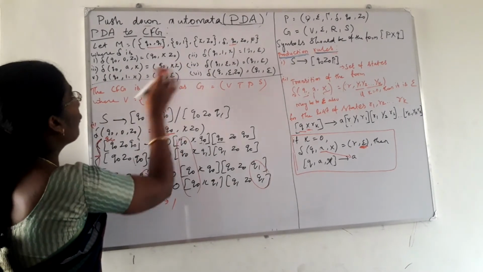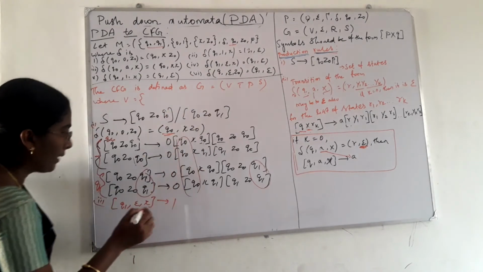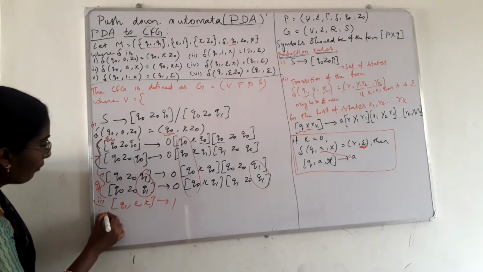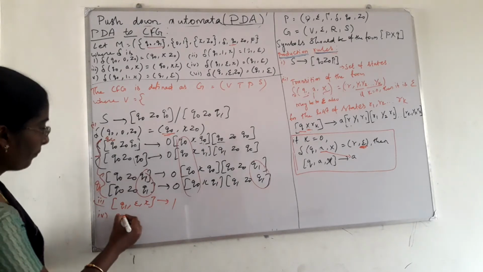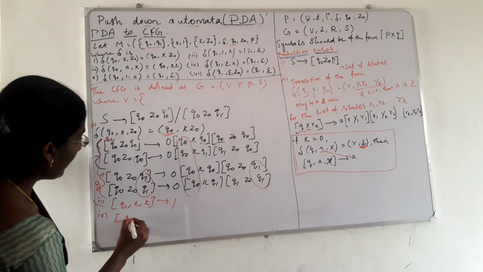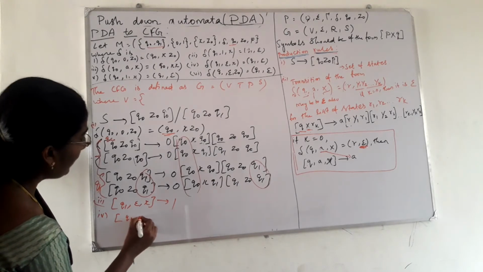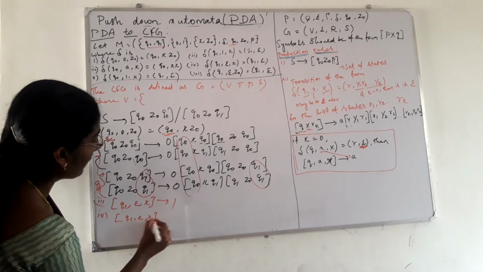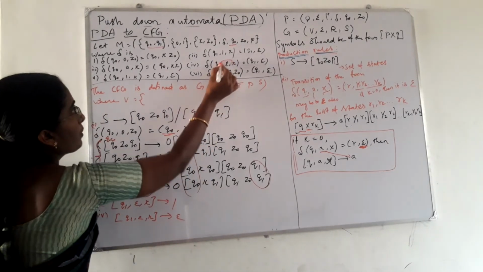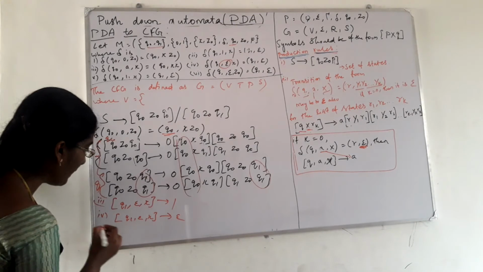And for 4, 5, 6 we will write simply. For the fourth transition the equivalent production is Q1 comma epsilon comma x implies epsilon. The input symbol is also epsilon, so implies epsilon.